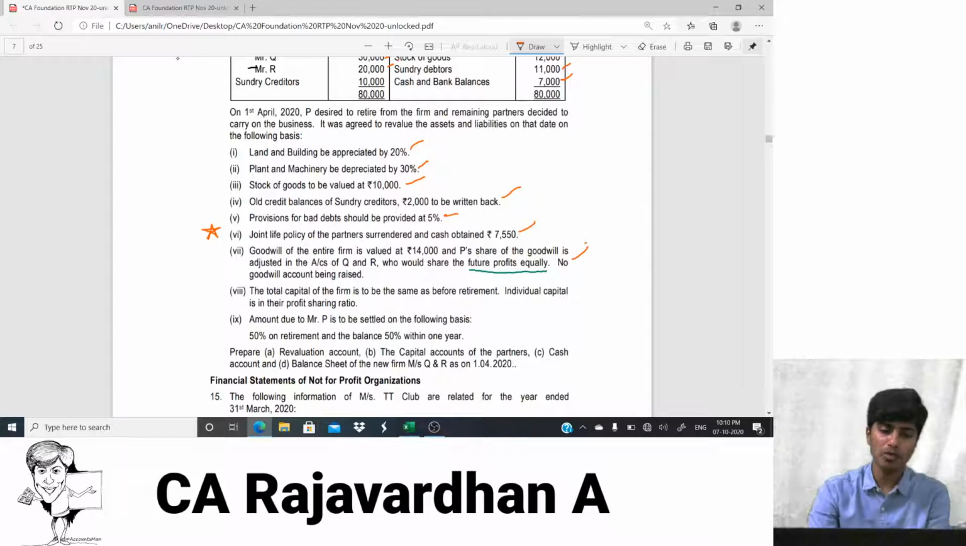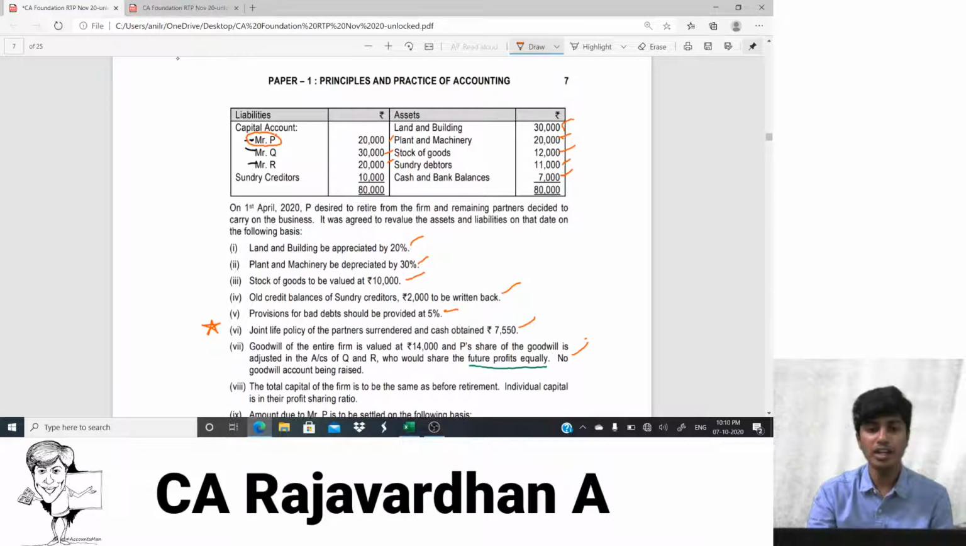The total capital of the firm to be same as before retirement. Individual capitals in their profit sharing ratio. So how much over was the total capital? The capital should remain same. Before retirement, the total capital was 20 plus 30 plus 20. 20 plus 30 is 50. 50 plus 20 is 70. After retirement of P also it should be 70,000.